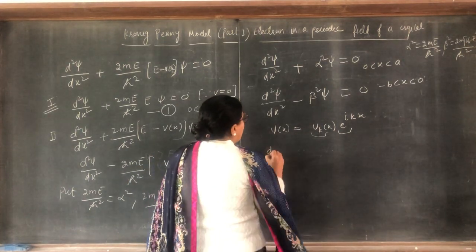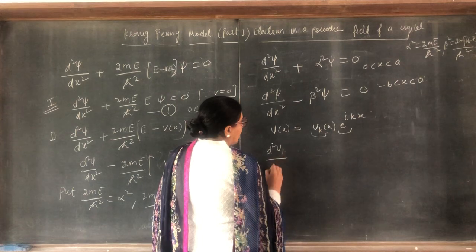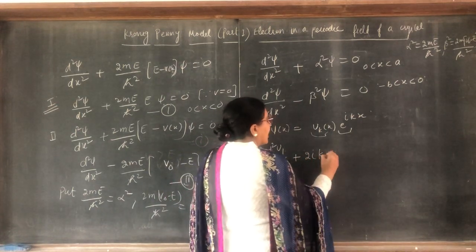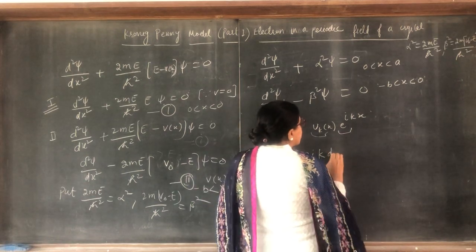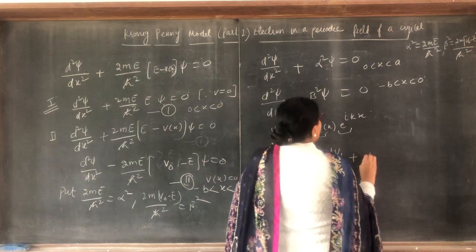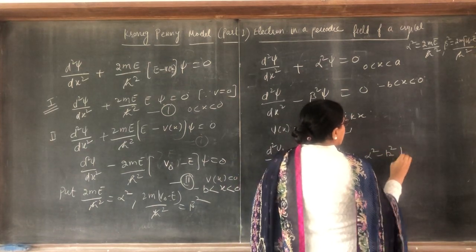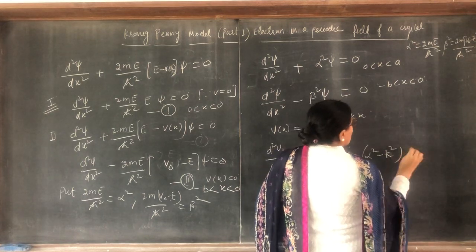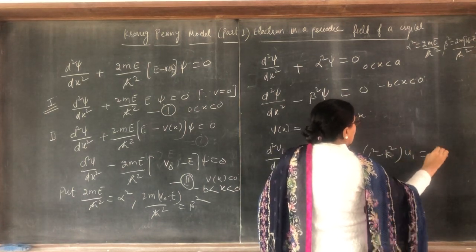That is the double derivative of u1 with respect to x square plus 2 i k times the single derivative of u1 with respect to x plus (alpha square minus k square) u1, that is equal to 0.